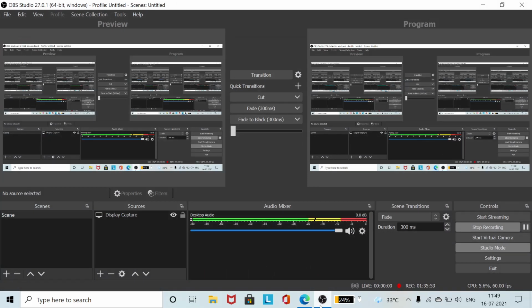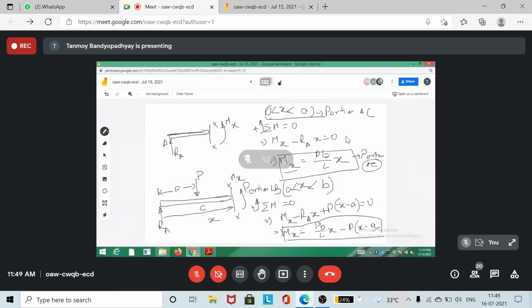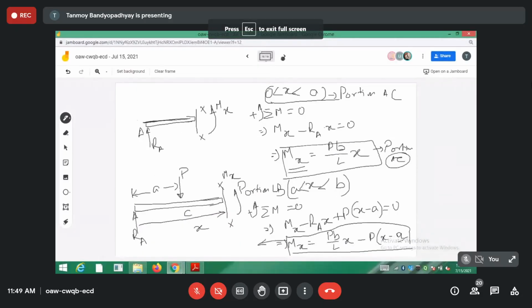So for the portion AC, I am getting a different value of mx, and for the other portion like BC, I am getting a different value of the mx. So I have to do two different calculations for both the parts, but they must be joined. So they are joined at the point C actually.